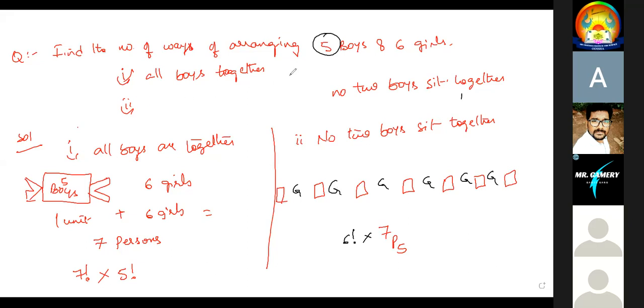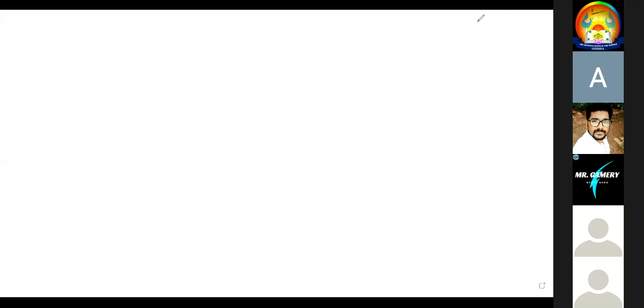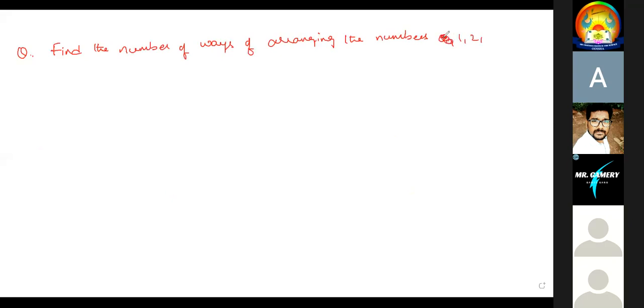Okay, now the next question. Find the number of ways of arranging the numbers 0, 1, 2, 3, 4 — 1, 2, 3, 4 is enough.